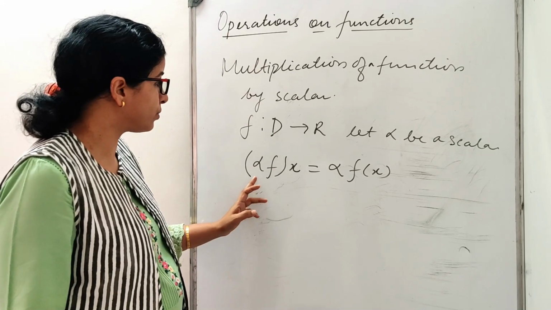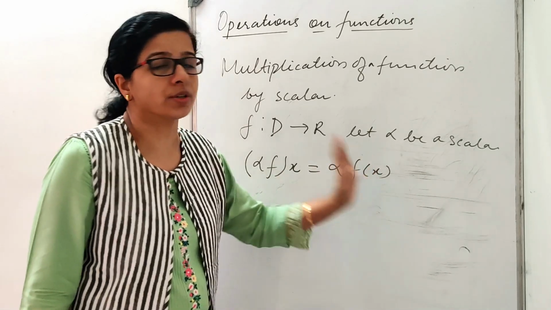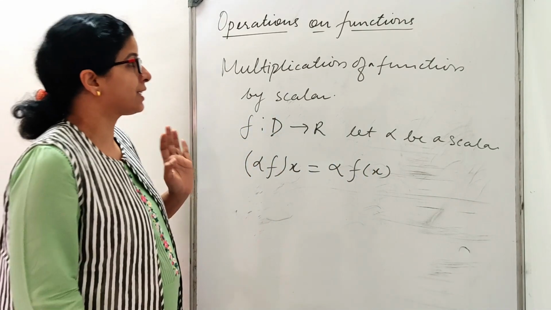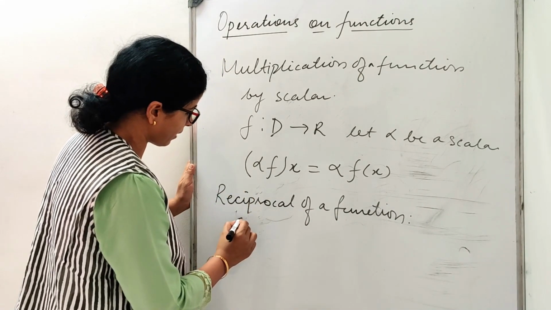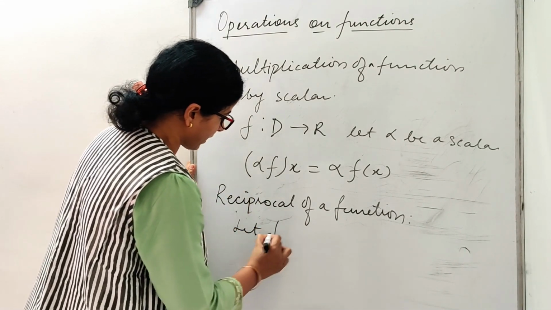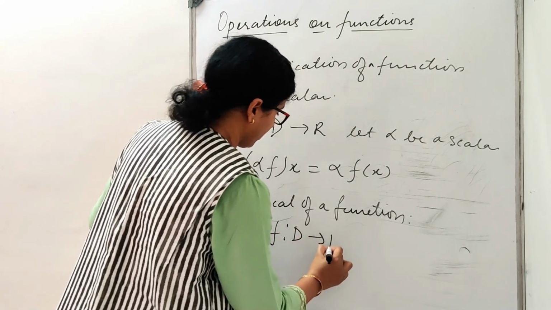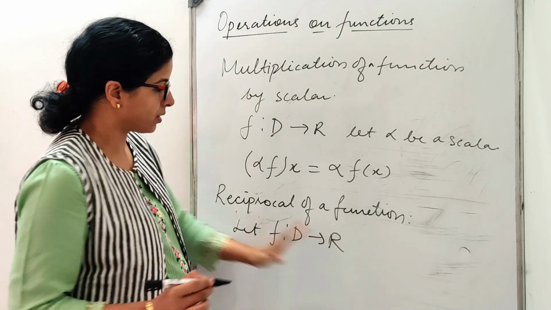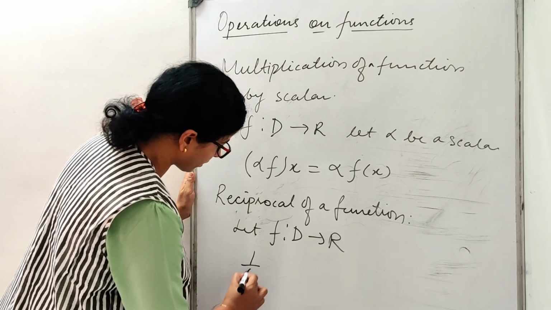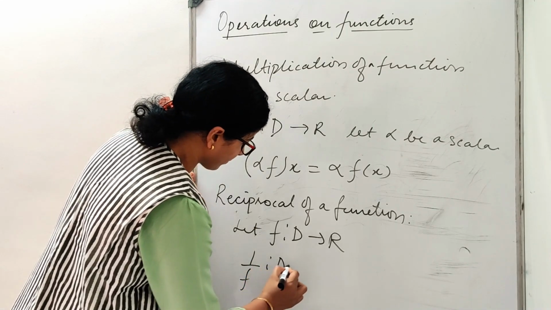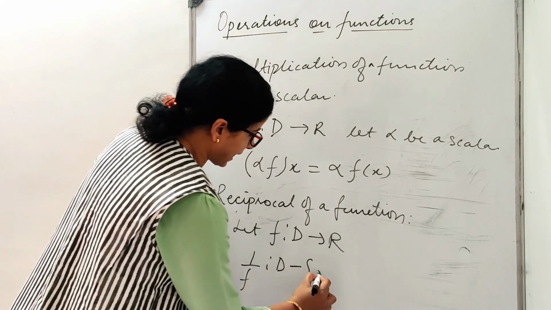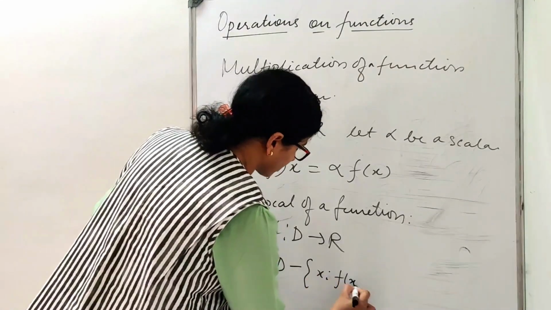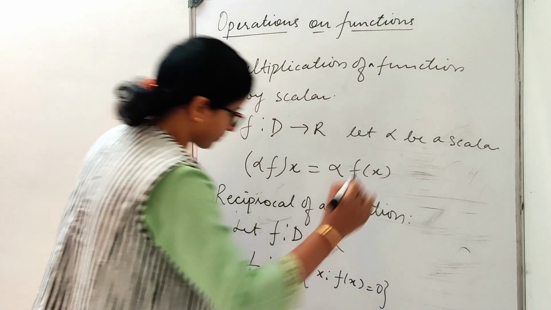Only what you have to do is multiply the function by alpha. Next is the reciprocal of a function. Let f: D to R be a function. What will be my reciprocal function? It will be D minus, again the same thing which we have done in the quotient rule, {x such that f(x) is equal to 0}.